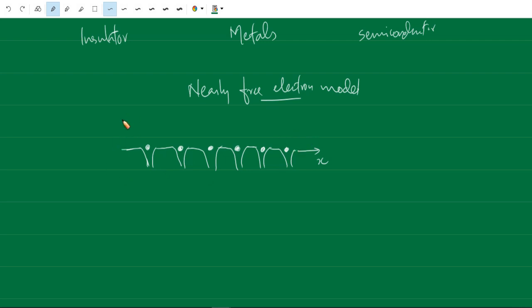Okay, and at the boundary the potential is infinity. So here V is infinity, here negative, therefore there will be attraction with these positive ions. Okay, so this is the nearly free electron model. With this model we can explain the band theory of crystals. The Bragg reflection of electron waves is the cause of this band gap in the crystals.